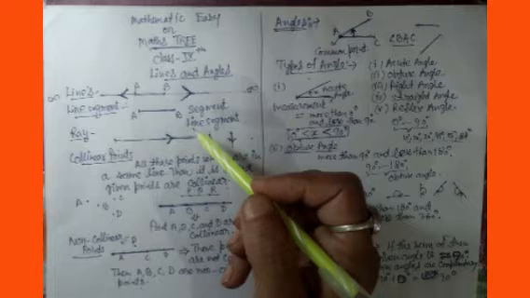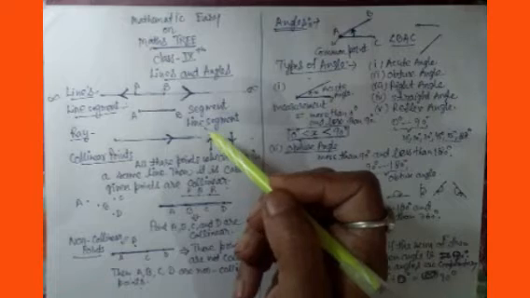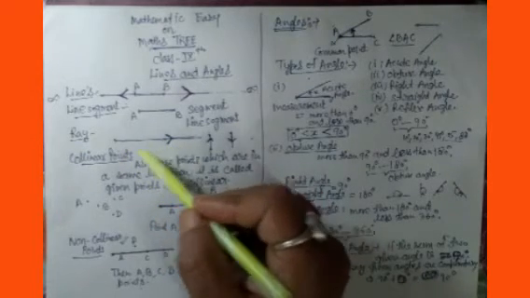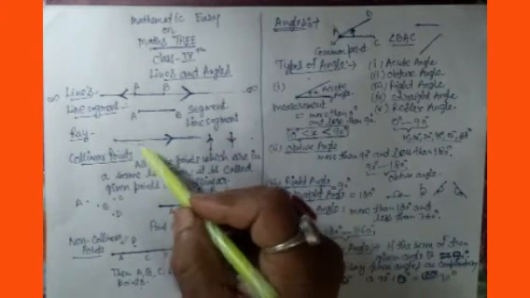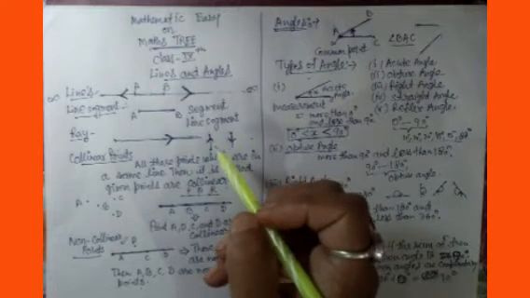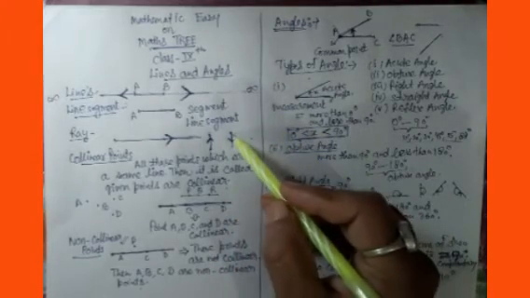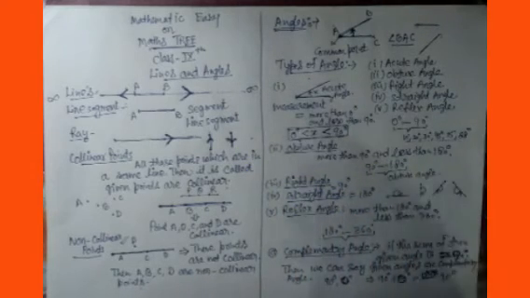Now third is the ray. A ray means a single ray has one end point. From that end point it can move in any direction. I am taking it horizontally, so I show the direction with this arrow. When it moves horizontally, this is the direction of the ray, and it can also move upward. Suppose this is the end point, from here going up, and suppose this is the end point, from here going downward. The arrows show the direction in which it is moving. So this is about your ray.